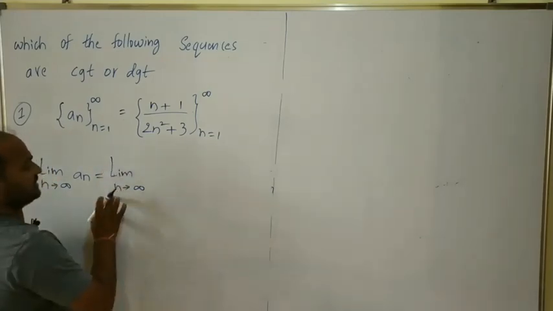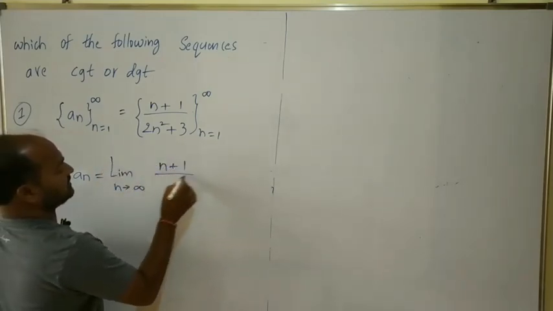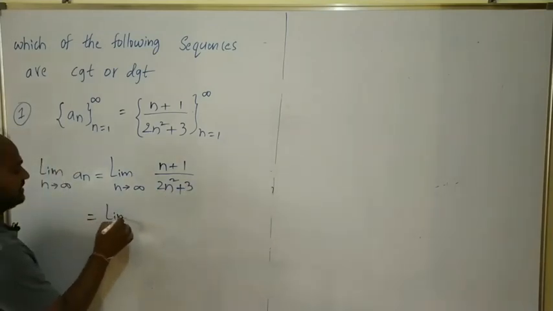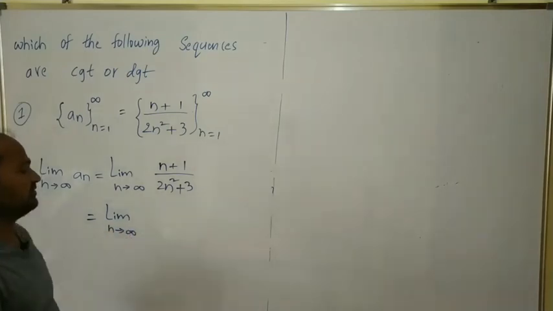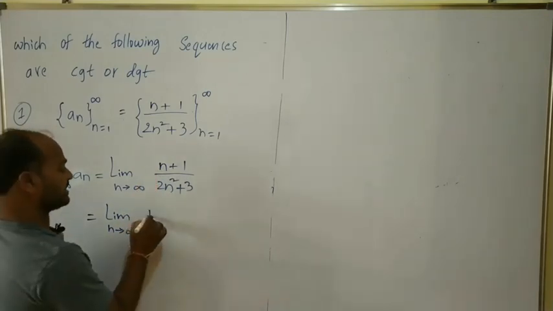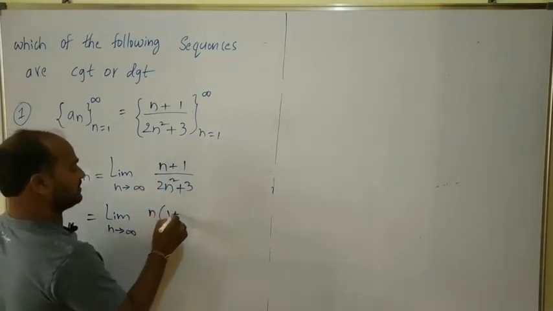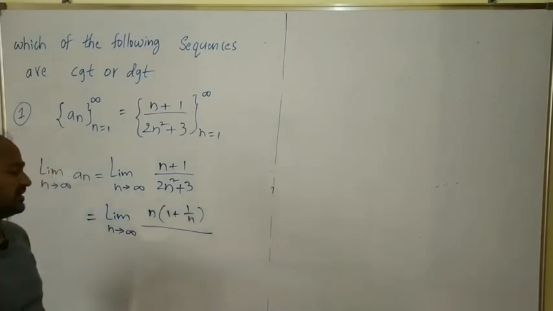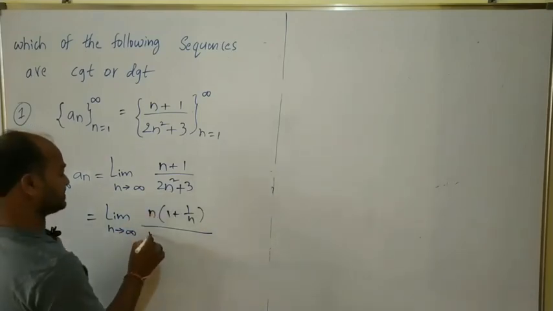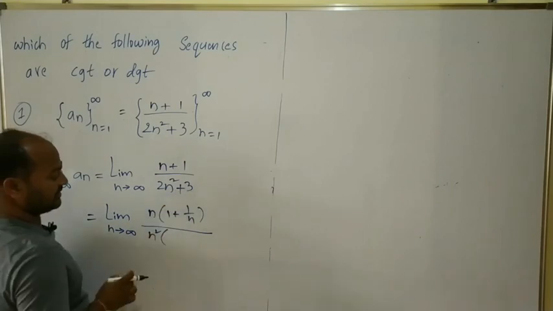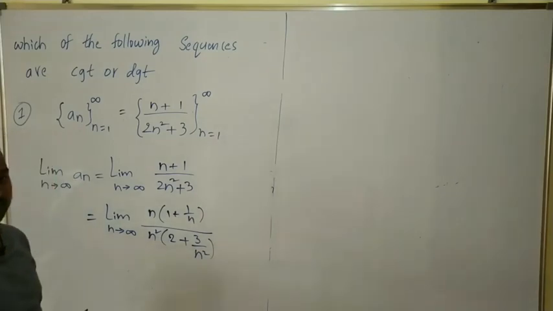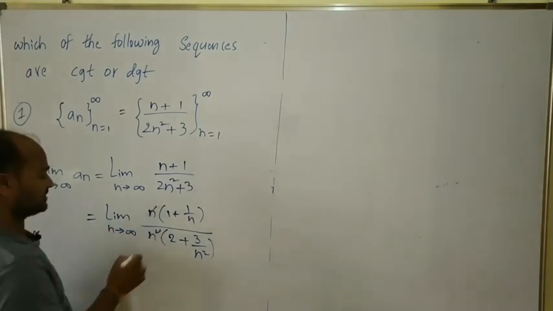Limit n tends to infinity (n plus 1) by (2n square plus 3). If you observe, what is the highest power in the numerator? n. So I am taking n as a common factor from the numerator: n of (1 plus 1 by n). Similarly, the highest power in the denominator is n square, so I am taking n square as a common factor from the denominator: n square of (2 plus 3 by n square). Now n square gets cancelled.